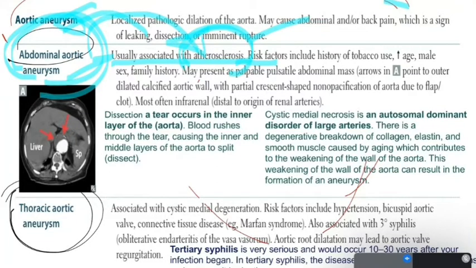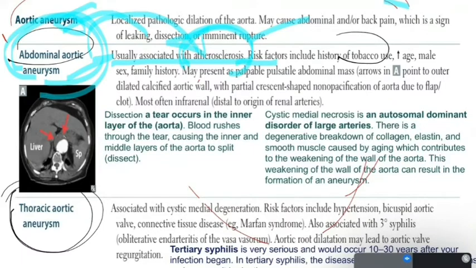Now, the abdominal aortic aneurysm risk factors are, of course, smoking. If you have tobacco use, and also increasing age, this will lead to weakened blood vessel walls, and weakened blood vessel walls will lead to more dilatation and aneurysm. Of course, this will increase the risk of dilatation and aneurysm.